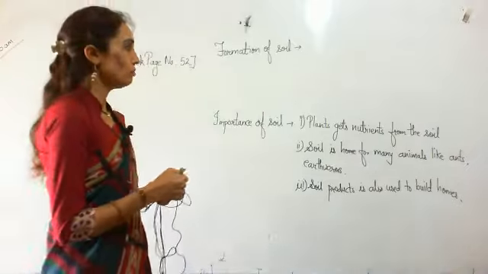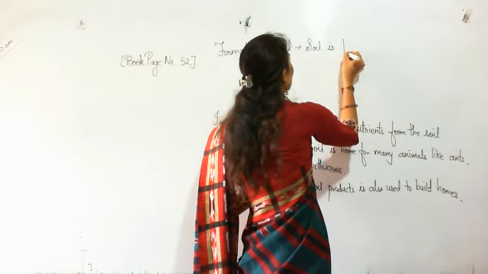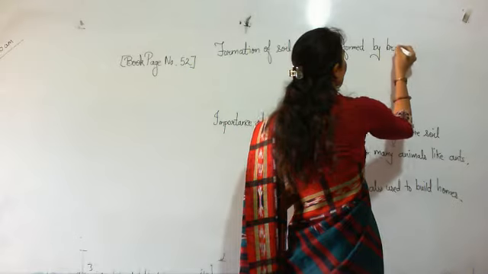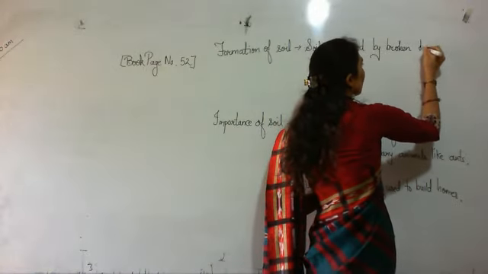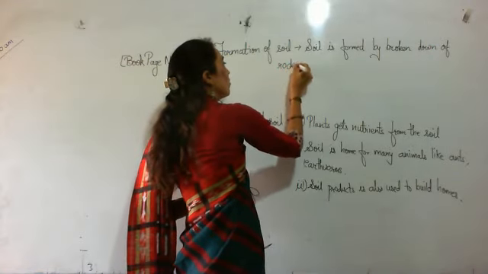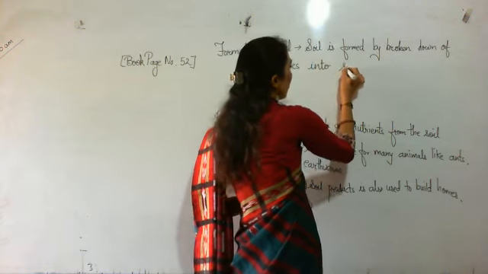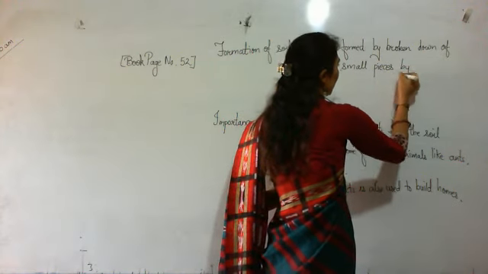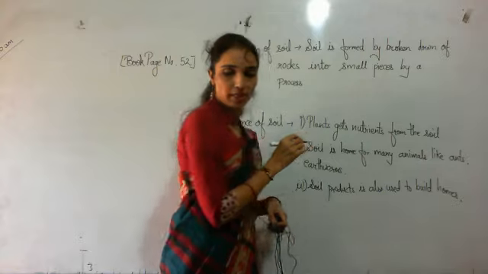So, how is soil formed? Soil is formed by broken down pieces of rocks into small pieces by a process called weathering.